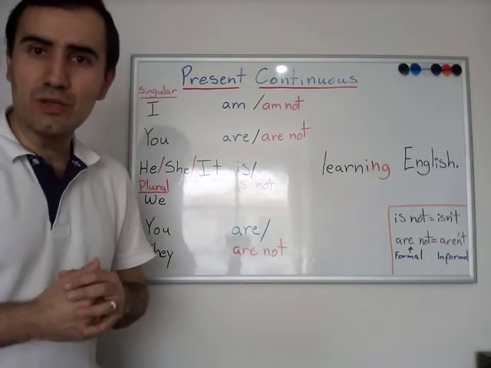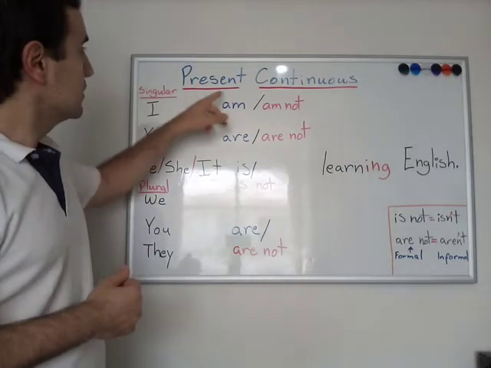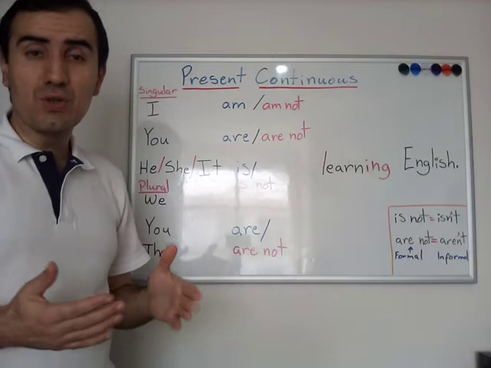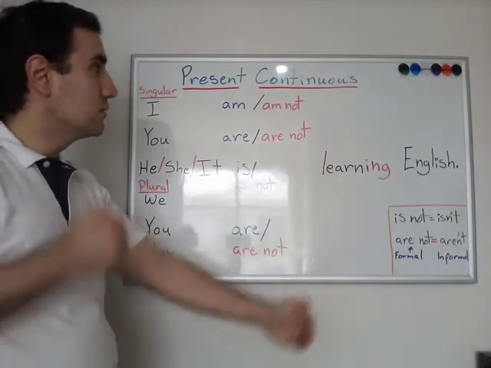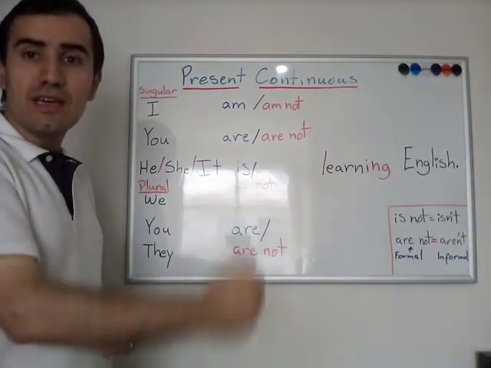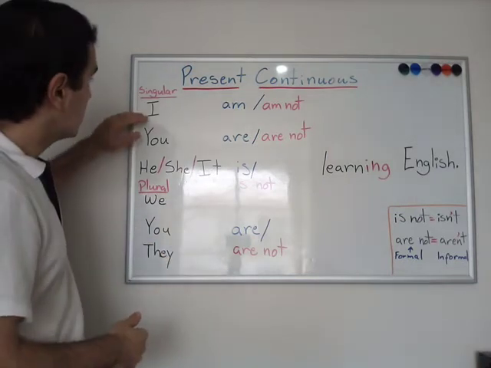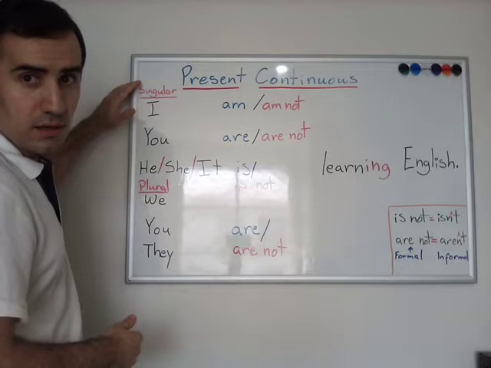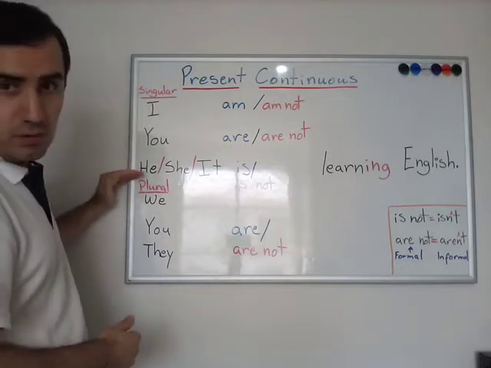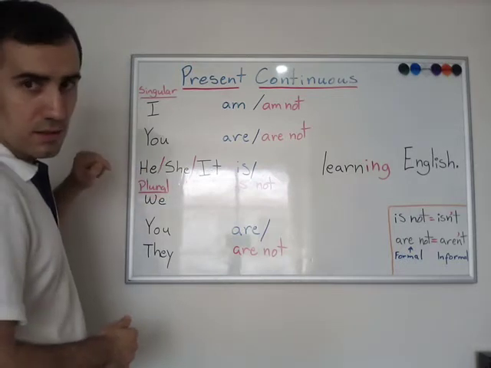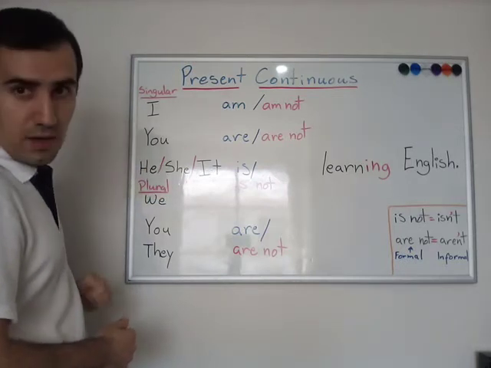In this case, I'm going to explain the present continuous. So we're talking about the present tense, but we're talking about an action that is continuous. It's an action in progress. So you can see here it says singular, and here it says plural. So it says I, you, he, she, it, and in the plural, we, you, they.